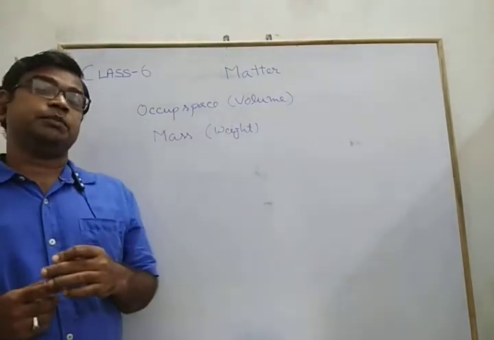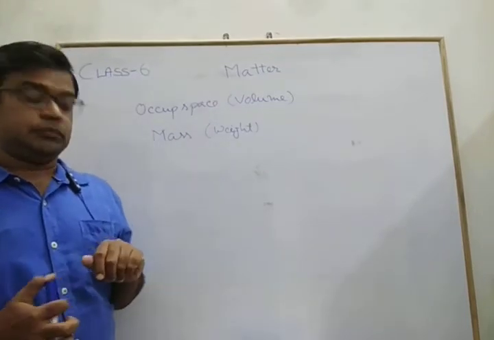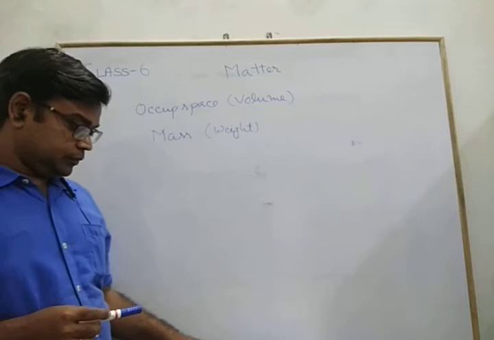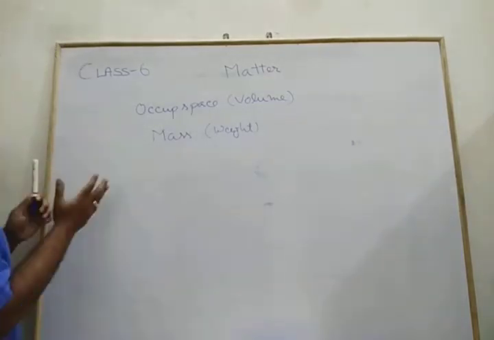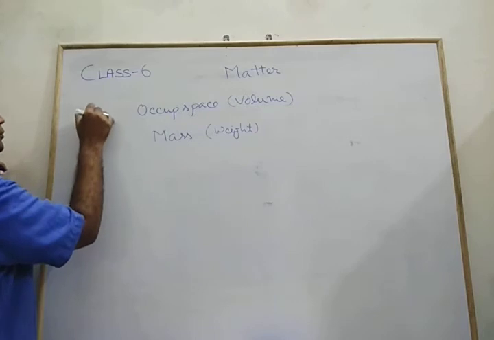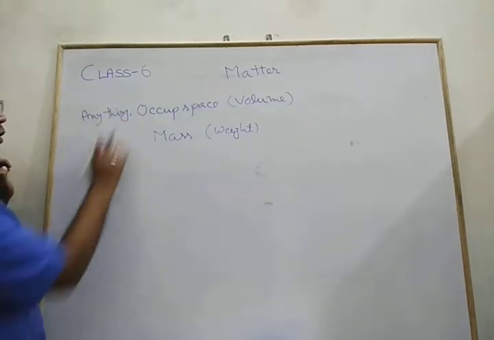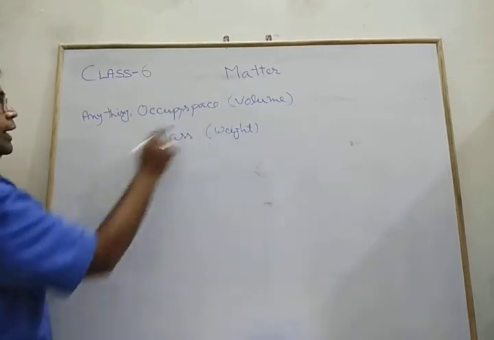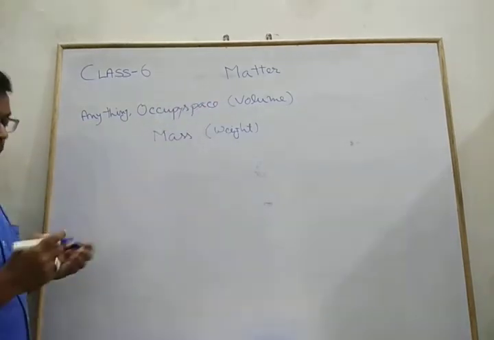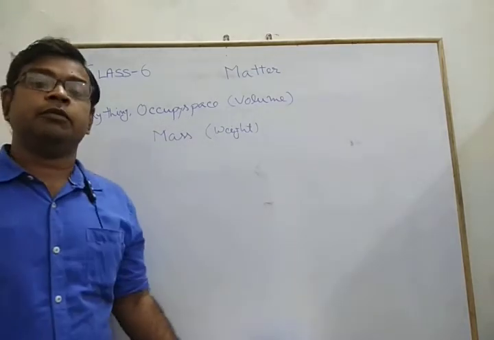Anything that occupies space and has some mass is known as matter. When we define matter, we can easily write it down: anything that occupies space and has some mass is known as matter. I am not going to write the definition on the board. You must learn it from your given books.